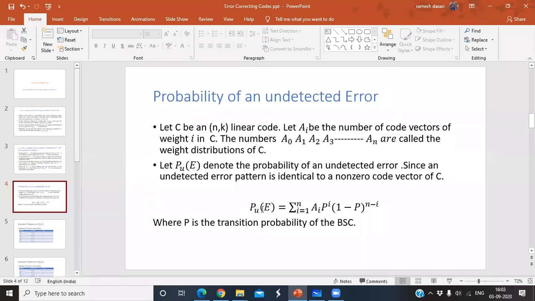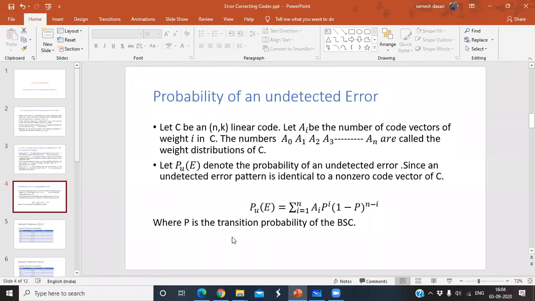Since an undetected error pattern is identical to a non-zero code vector of C, P_u(E) equals sigma i equal to 1 to n of A_i p to the power i into (1 minus p) whole power n minus i, where p is the transition probability of the BSC. BSC is nothing but your binary symmetric channel. I will explain about the channels in later classes.